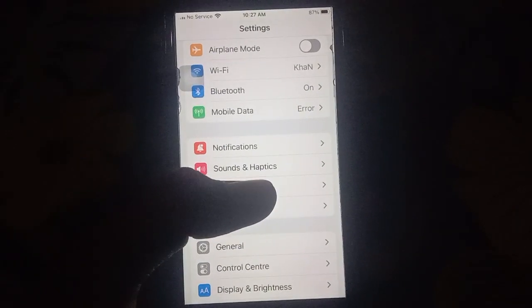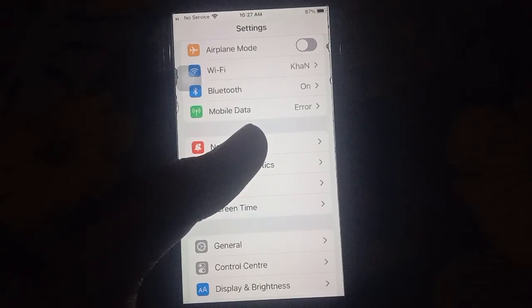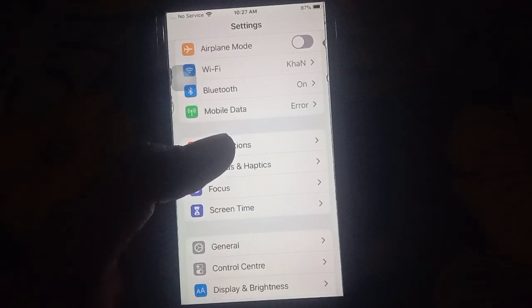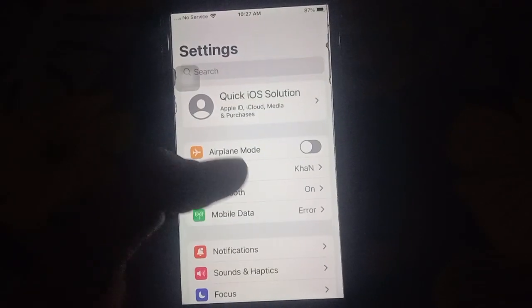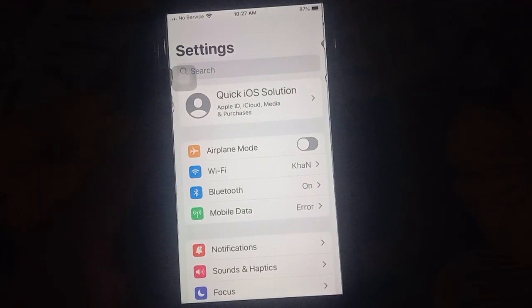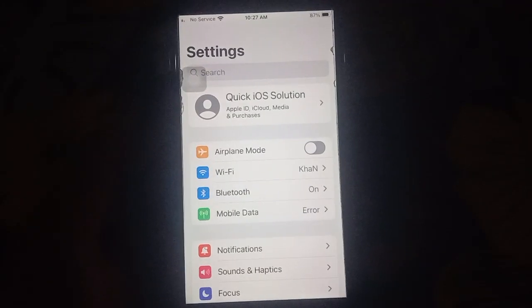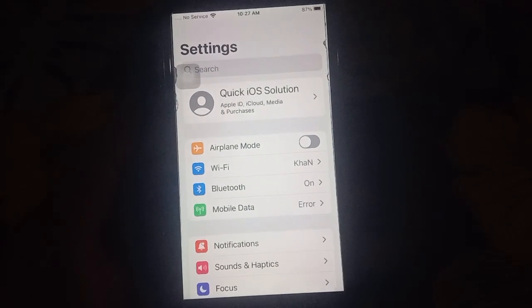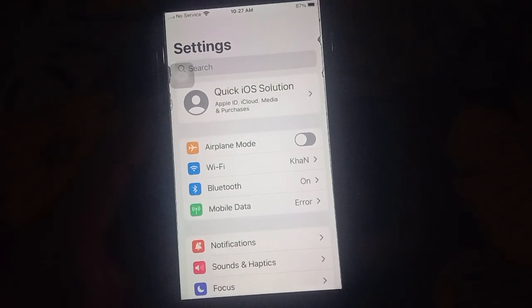And then another solution: delete the camera app and reinstall it on your iPhone. So download it again from the App Store; first delete it, and then download it again from the App Store.